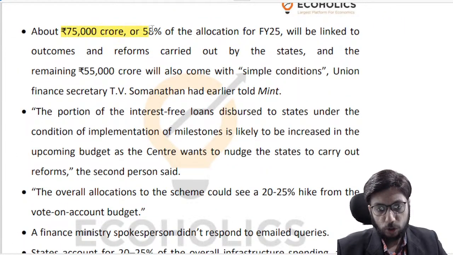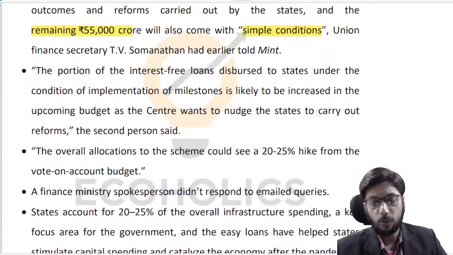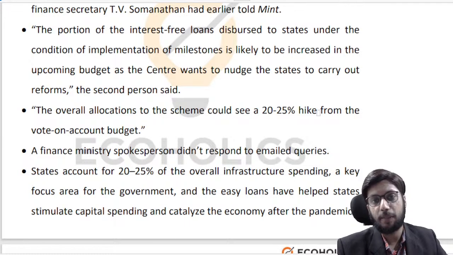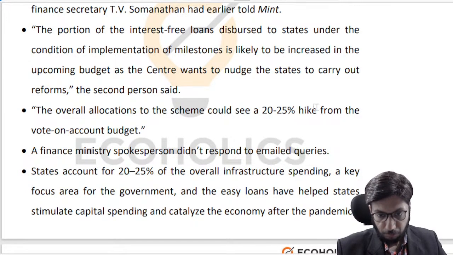About 75,000 crore, or 58% of the allocation, will be linked to outcomes and reforms, right? And the remaining 55,000 crores will come with simple conditions, right? So you can see that this is a nice way of getting things done, as well as a nice way of sending money into the states, right? We are nudging the states to carry out certain reforms.